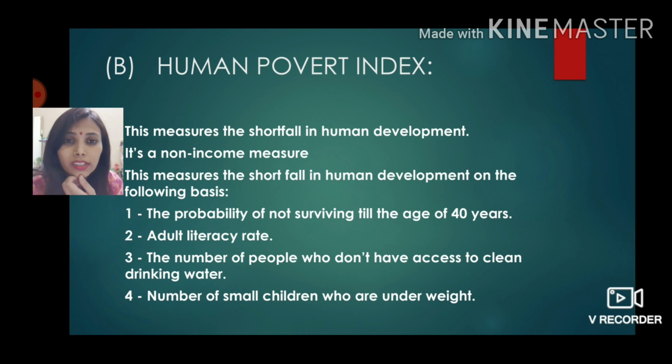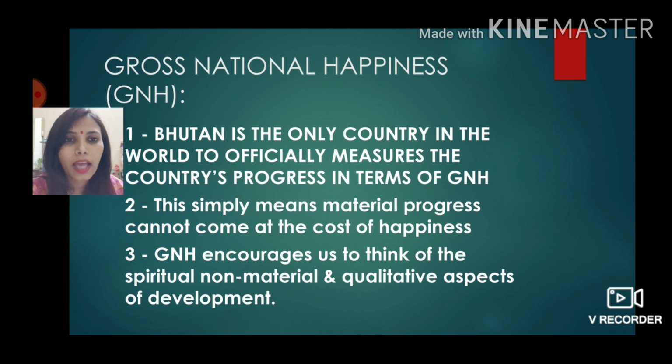index. Adult literacy rate, if the adult literacy rate is low, that means poverty is there. Number of people who don't have access to clean drinking water, the basic facilities, if it's not provided to the citizens of the country, the basic thing like drinking water also, that means human development is not there in the country. Next is number of small children who are underweight. So if children are underweight, that means there is malnourishment in the country. That also means there is poverty. So HPI. Clear?